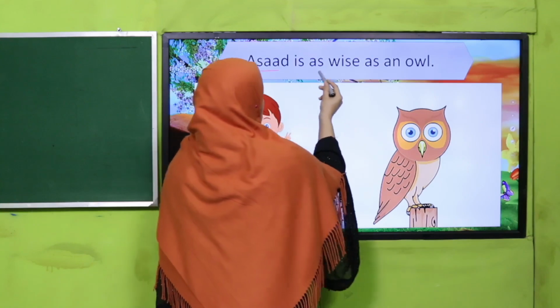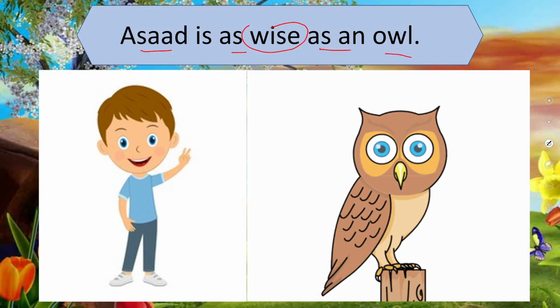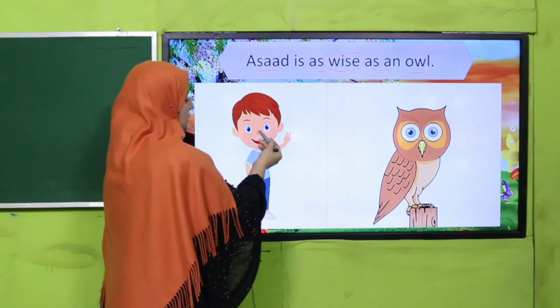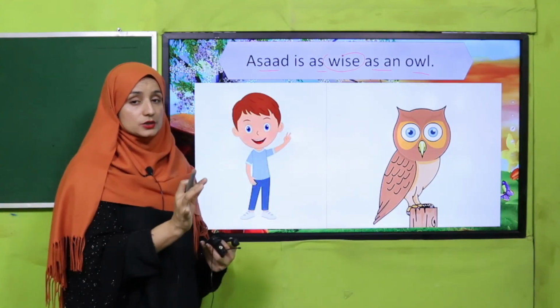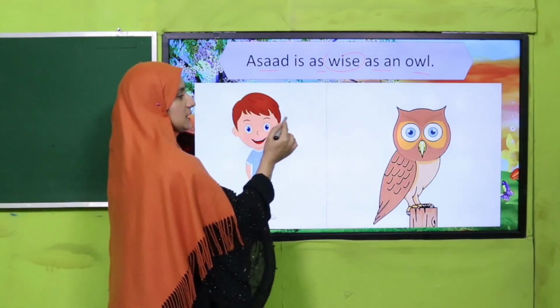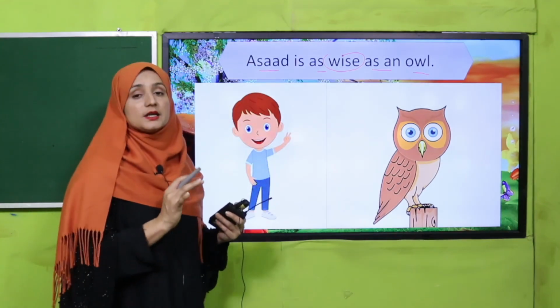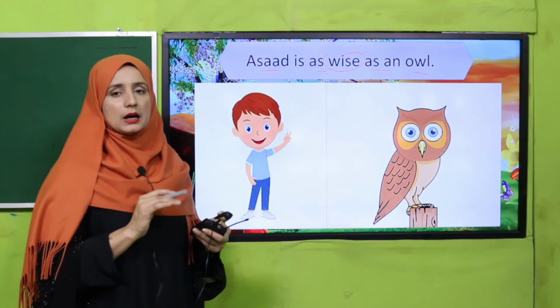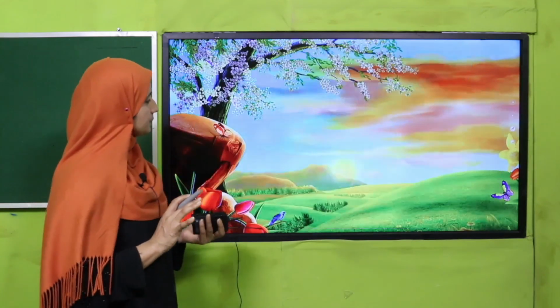Asad is as wise as an owl. So Asad is as wise as an owl. It means Asad is not an owl, my dear students. Which thing is common between them? Yes, their wisdom. Due to their wisdom we have compared Asad with an owl. Have you got that? Good.